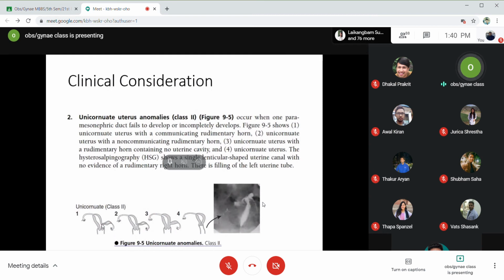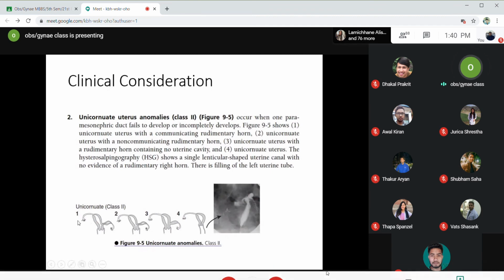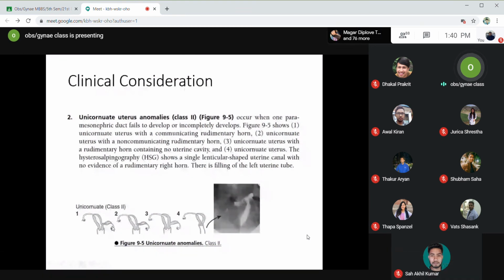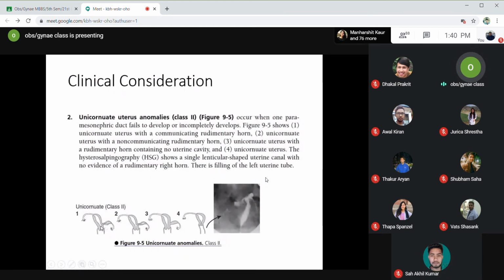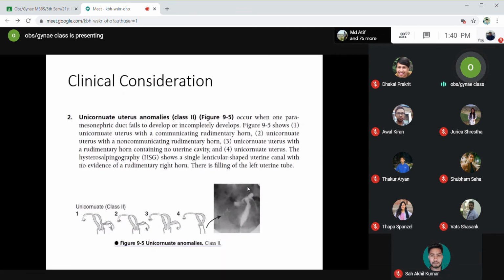Okay, so you can see in this diagram in number 1, the right side of the fallopian tube is normal and there is a uterus, but the left half of the fallopian tube is not well developed. Okay, this is incompletely developed. So this is a unicornuate uterus with a communicating rudimentary horn. Rudimentary horn means the incompletely developed fallopian tube, incompletely developed paramesonephric duct.